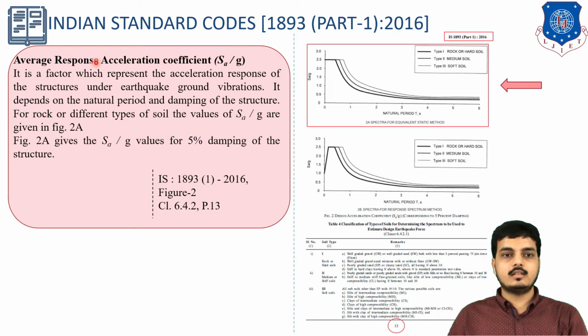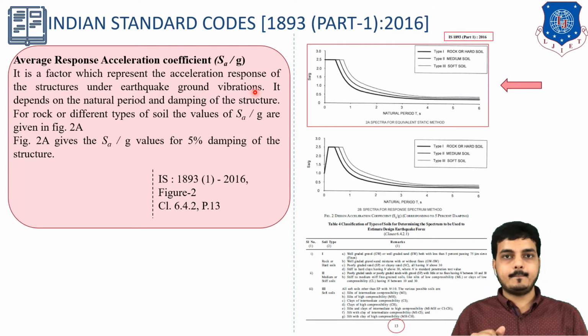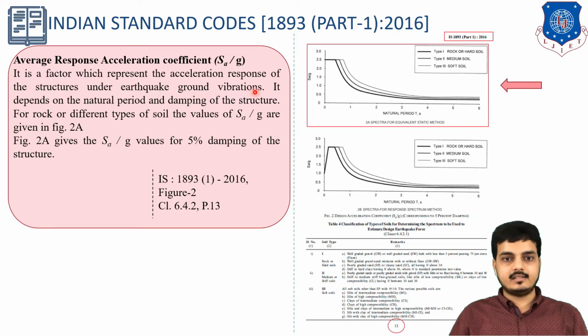Next is average response acceleration coefficient, which is SA by G. Basically SA by G depends on two factors, which are type of soil as well as natural period. It is a factor which represents the acceleration response of the structure under earthquake ground vibration. Previously I have explained that this SA by G is basically dependent on type of soil and how the ground acceleration occurs. Also it depends on TA, which is natural time period. How it will be calculated will be explained in the next slide.